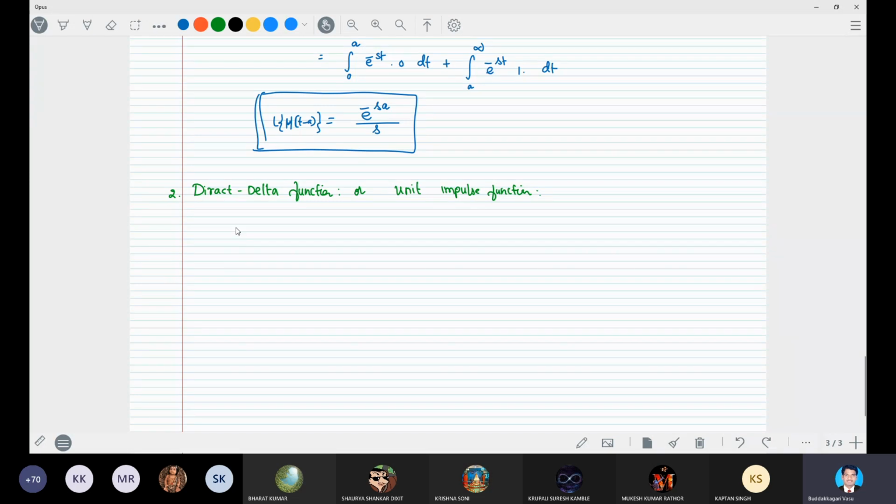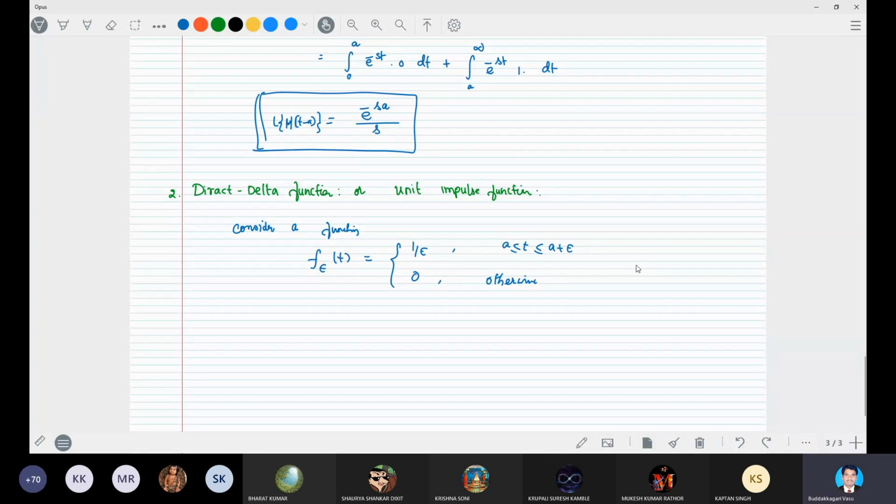Consider the function f epsilon of t is equal to 1 by epsilon, where t is greater than or equal to a and less than or equal to a plus epsilon, and 0 otherwise. Right?